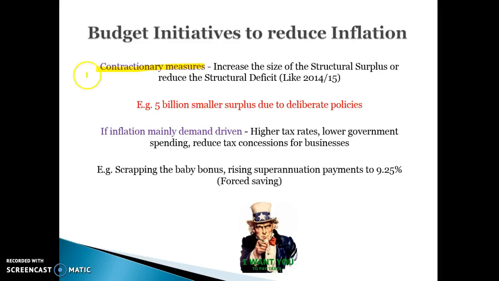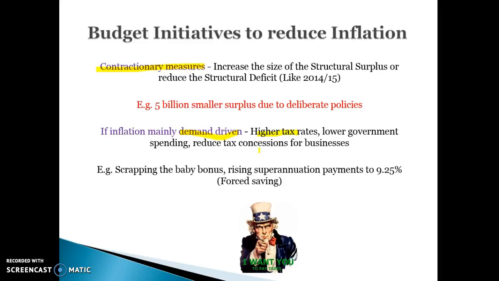So if inflation is mainly demand-driven, driven by excess demand for products, the best way to control inflation is higher taxes, lower government spending, and reduced tax concessions for businesses to invest. If we give businesses tax concessions to invest, yes, that can help solve cost-push inflation in the long term, but any tax concessions we give to businesses that encourage investment will lead to increased aggregate demand in the short term because it makes things cheaper for them to invest.